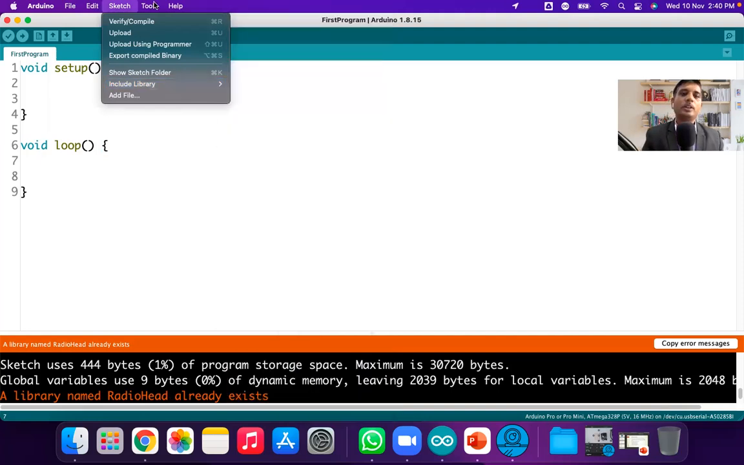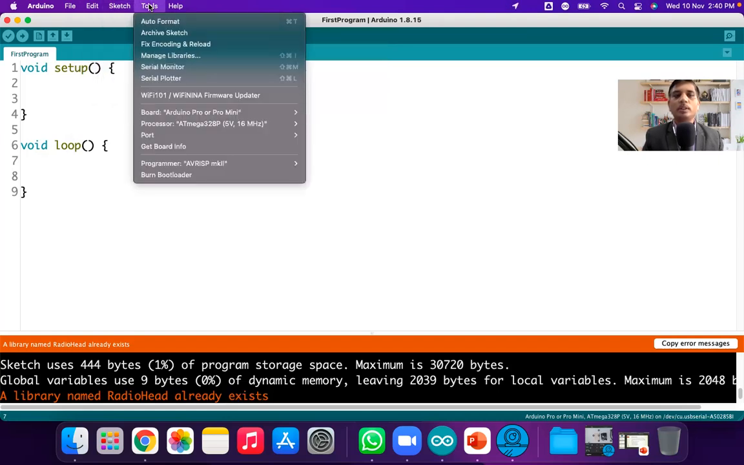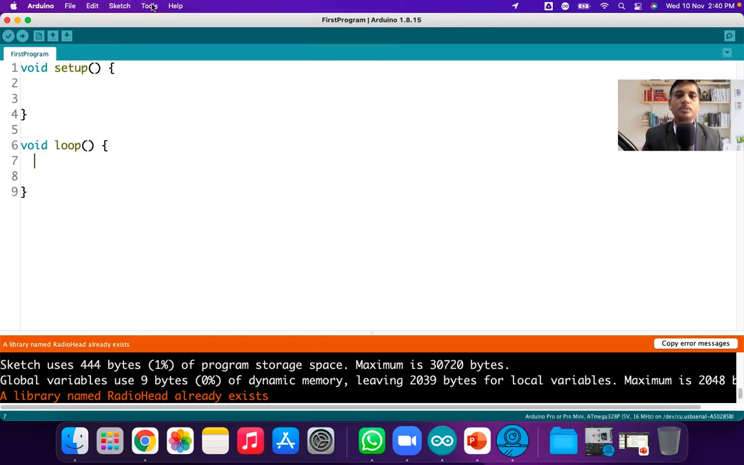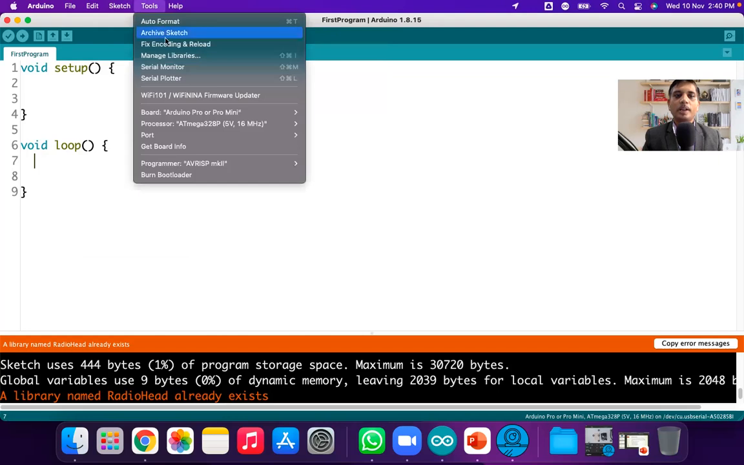Okay, now the next one is Tools. Tools is again a very important one. Sketch and Tools, these are the two important menu bars. So first is Tools. Out of this, Auto Format, Archive Sketch, Fix Encoding, Manage Libraries, these are not so important, but these two are important: Serial Monitor and Serial Plotter.